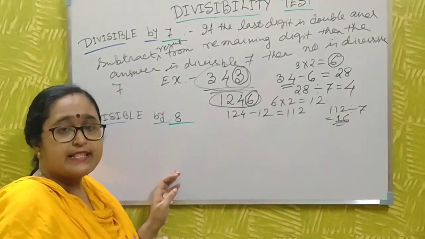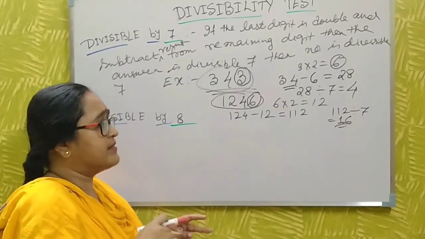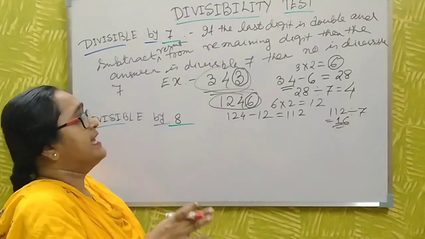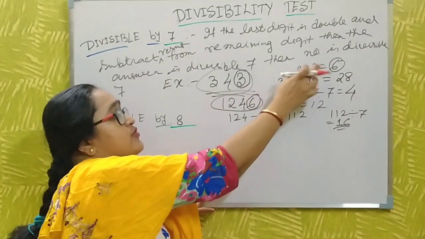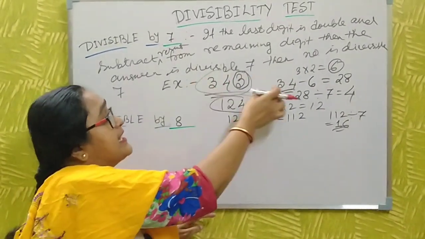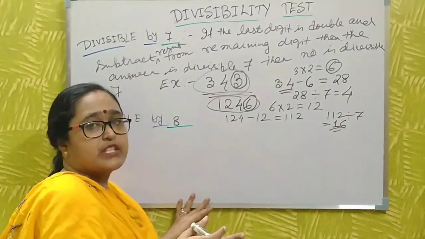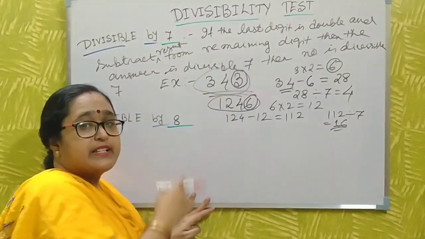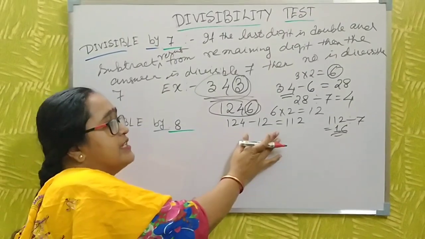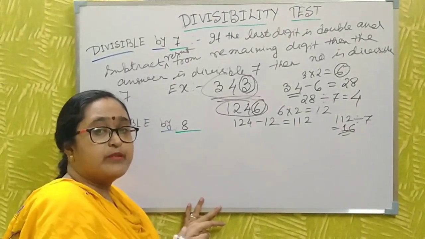Is it clear? Divisibility by 7 is very rare to find, that's why I repeat again. If you double the last digit, then subtract this answer from the remaining digits, and the result is divisible by 7, then you say the given number is divisible by 7 also. Just pause the video and write it in your book, or remember it.